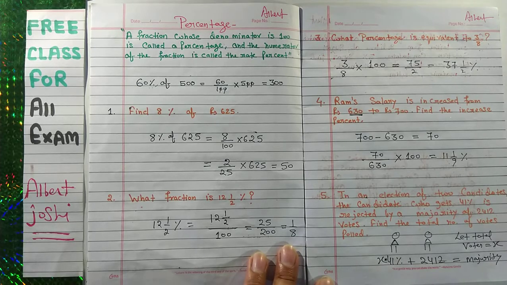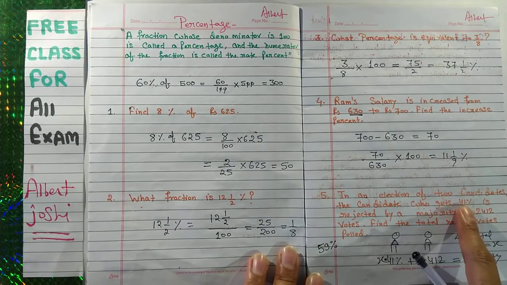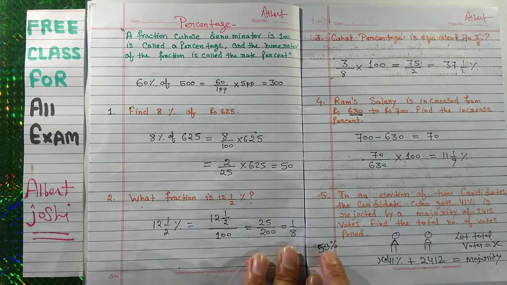So this is very simple. You can also solve in this manner. This is 41%, so your majority is 59%. If he got 41%, so the other has 59%.